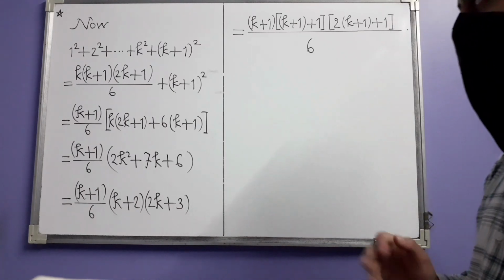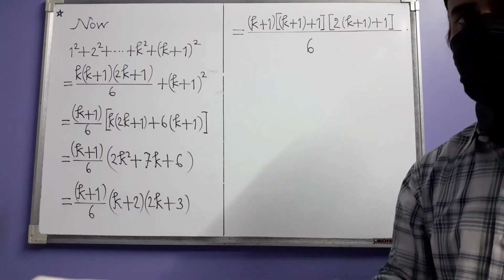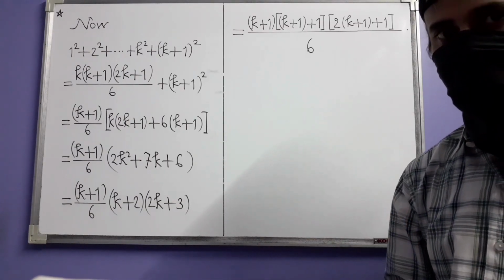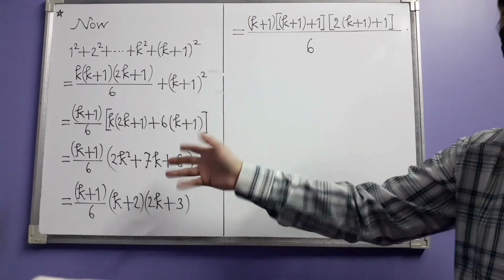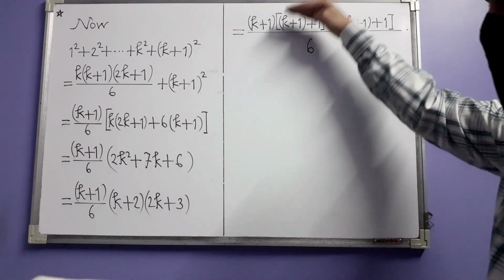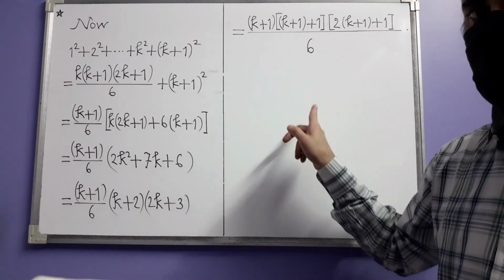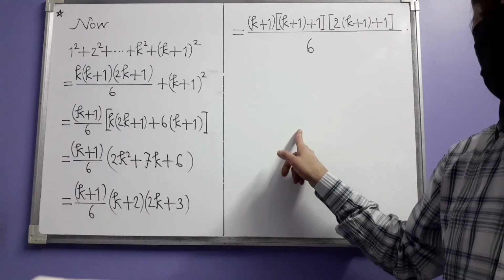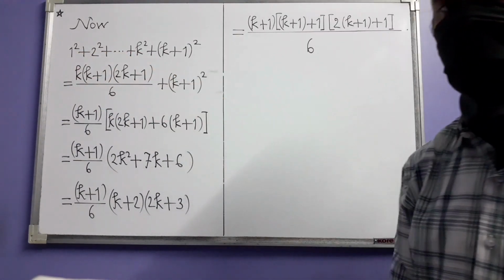That is why, by the principle of mathematical induction, the given identity is true for all natural numbers. And this part of the proof, or I should say solution, is the induction step, which has been carried out based on the induction hypothesis. What is the hypothesis? That this is equal to this.